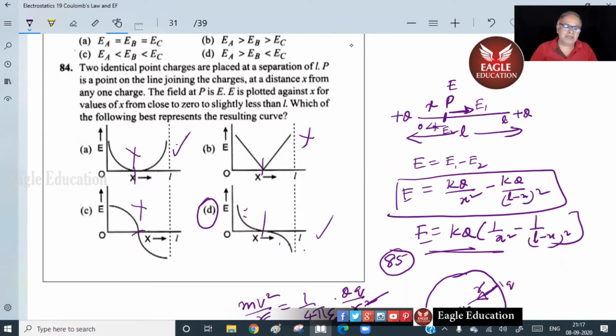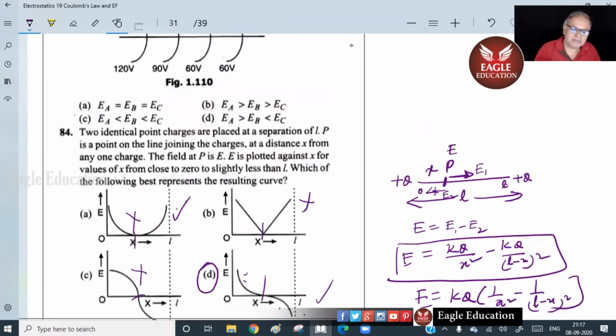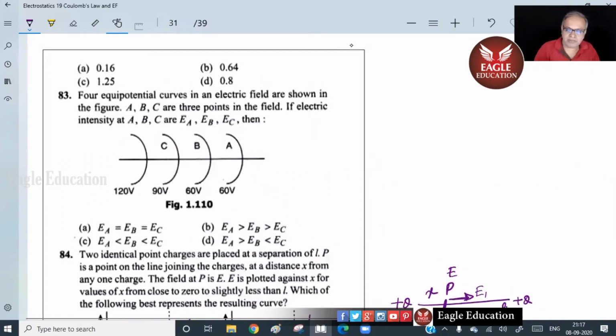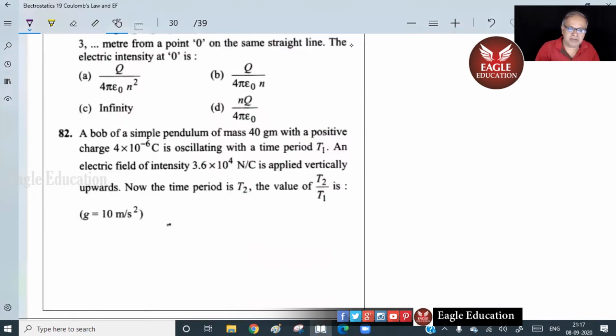Come on. Now I'll go to the next one. Equipotential. Okay, this you cannot do because potential thing I have not done it. Why has this come in the middle? So this 83 you leave because it's based on a simple idea, but I've not talked about potential. Some questions have crept in for potential here. Just don't worry about that. Now this one.